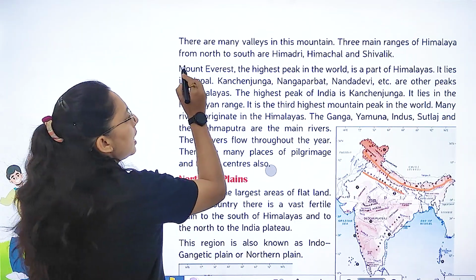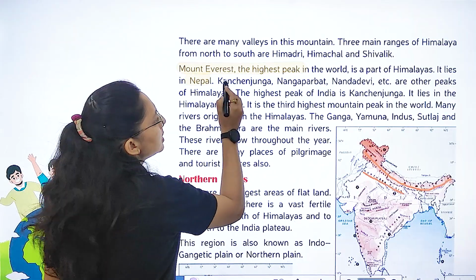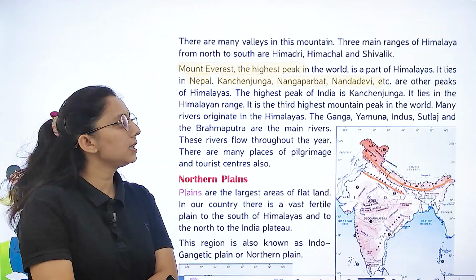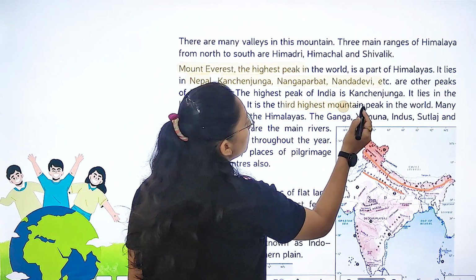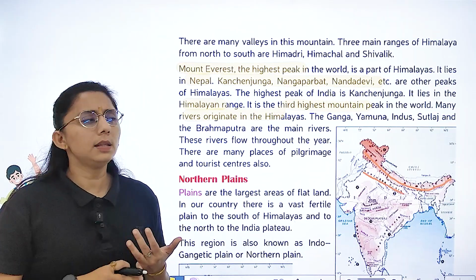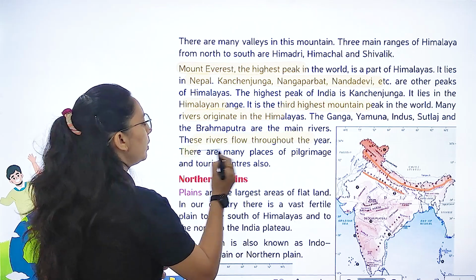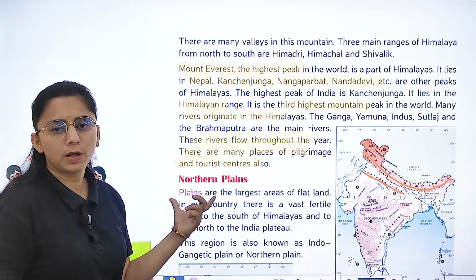Mount Everest, the highest peak in the world, is a part of Himalaya. Where does it lie? In Nepal. Kanchenjunga, Nanga Parbat, Nanda Devi are the peaks of Himalaya, and the highest peak of India is Kanchenjunga. It lies in the Himalayan range, is the third highest mountain peak, and many rivers originate from here like Ganga, Indus, Yamuna, Satluj and Brahmaputra. And the rivers flow throughout the year. There are many places of pilgrimage and tourist centers over here.